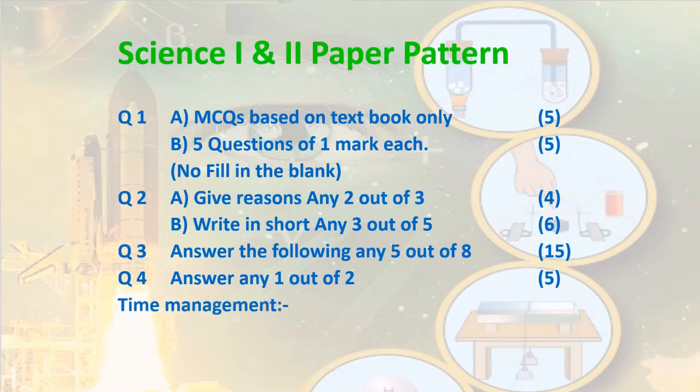So let us understand time management. Children, you can give the first 10 minutes to read the paper carefully. The next 20 minutes can be given to complete question number 1. The next 30 minutes can be utilized in completing question 2. Question number 3, as it is a lengthy question where you have to answer 5 questions in detail, you can give 40 minutes to this question. Question number 4 can be given 10 minutes. And still, at the end you have 10 minutes to revise your paper. That completes your 2 hours.